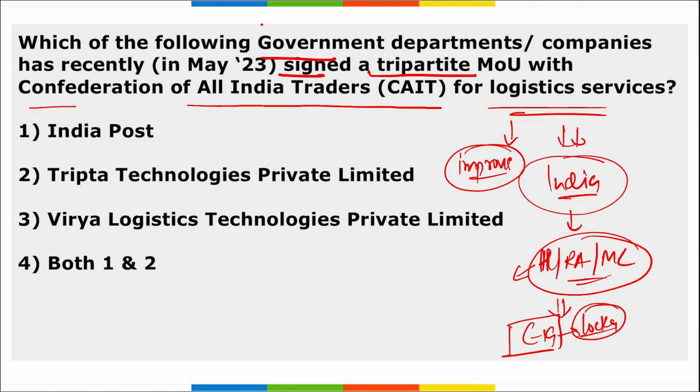Right? So coming back, which of the following government departments or companies recently signed this tripartite MOU with Confederation of All India Traders for Logistic Services? It will be India Post and Tripta Technologies Private Limited.